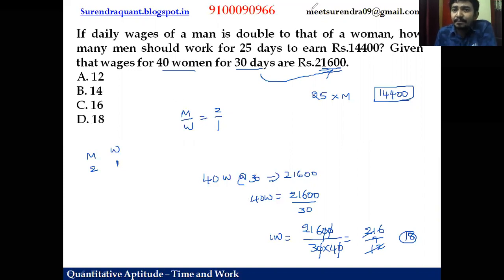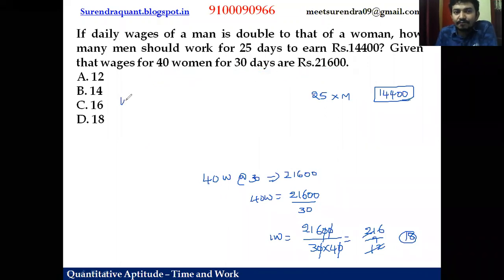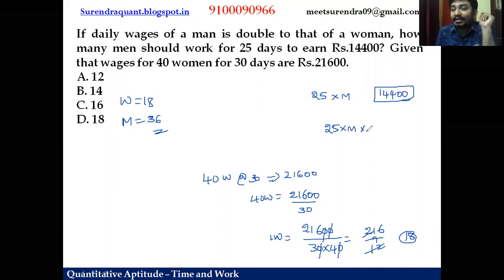But the wage per man is twice that of women, right? From the last statement, we got the wage of a woman is 18 rupees. Then what is the wage of a man? 2 times that of a woman, so 36 rupees is paid. Now, friends, one person will be paid 36 rupees per day. Now, for 25 days, some number M of people may be working. What is the wage per person? 36 rupees. How do you get the total wage, guys? 14,400 is the total wage. How do you get this?